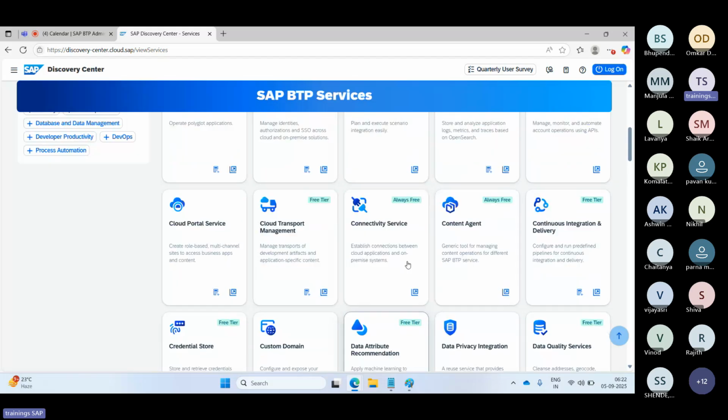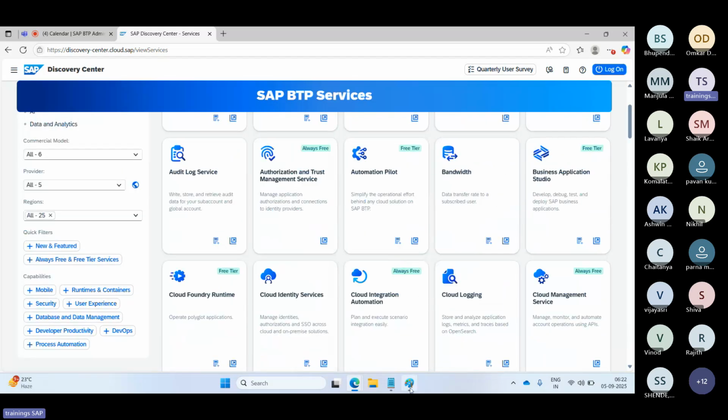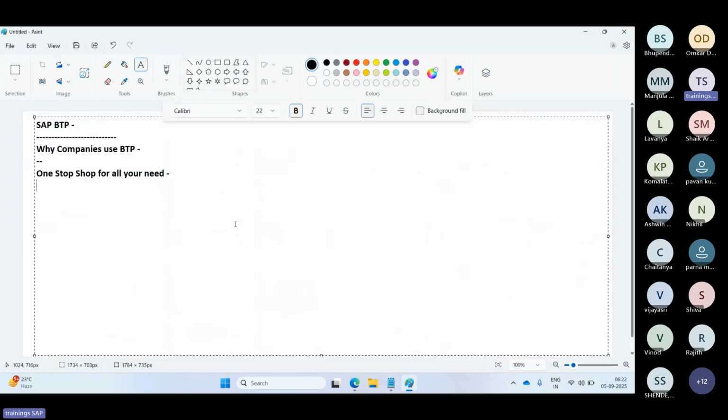All those services SAP will provide to us in the form of the BTP cockpit, in the form of the account. Sir, what is BTP cockpit here? BTP cockpit is a web-based administration tool. This is the place where we need to do the administration of the BTP related services, solutions, and tools.